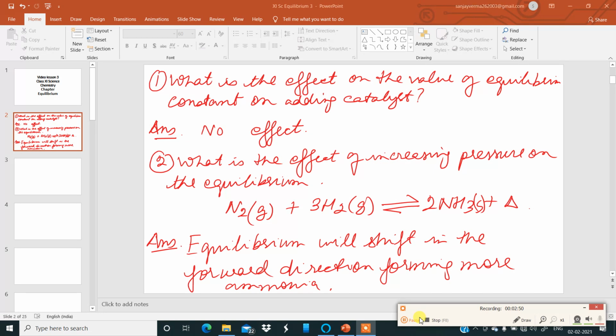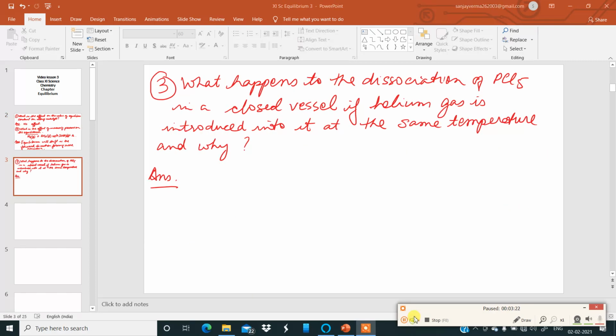Okay. The answer, equilibrium will shift in the forward direction forming more ammonia. So this is the second question and the second answer. What is the effect of increasing pressure on the equilibrium of the reversible reaction between nitrogen and hydrogen to produce ammonia gas? It is in a state of homogeneous equilibrium. So here equilibrium will shift in the forward direction forming more ammonia gas. Okay. Let us move to the next question.